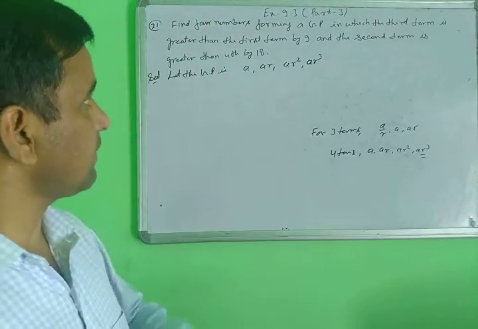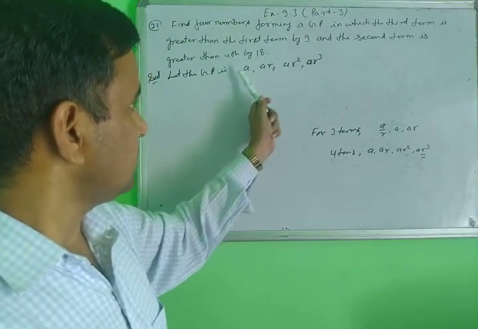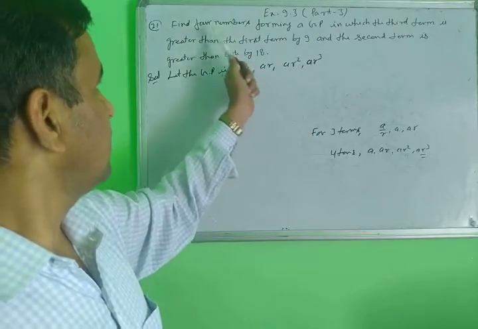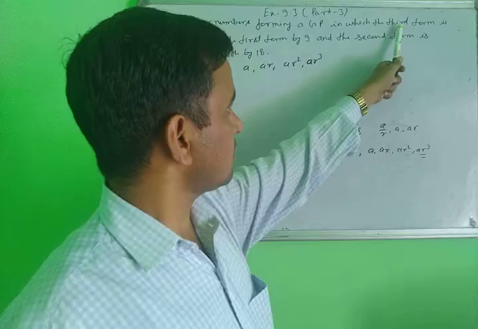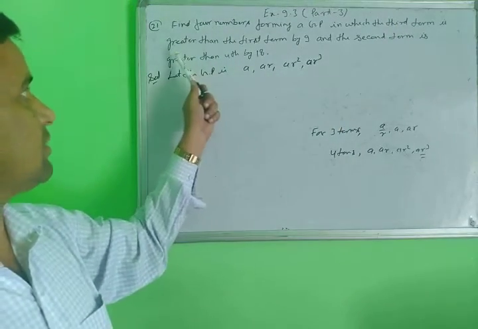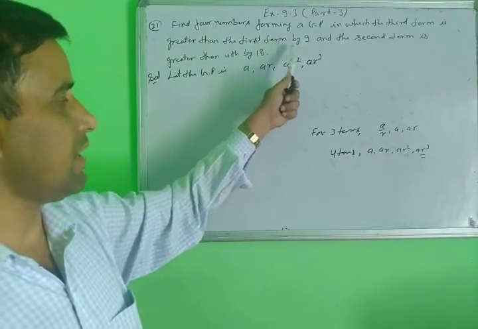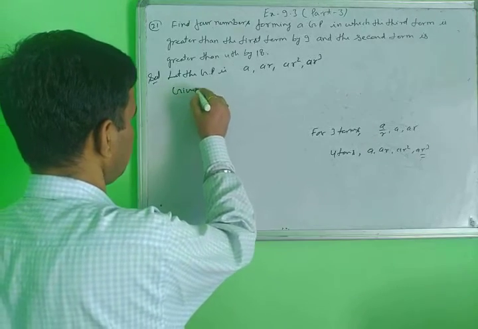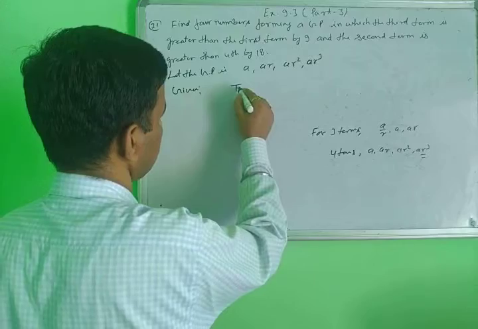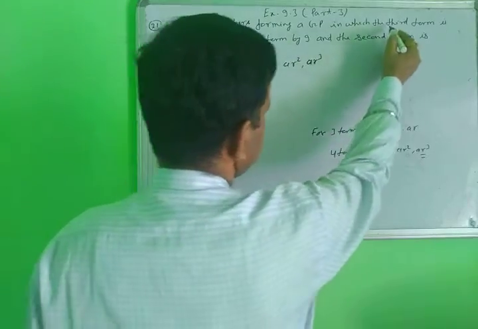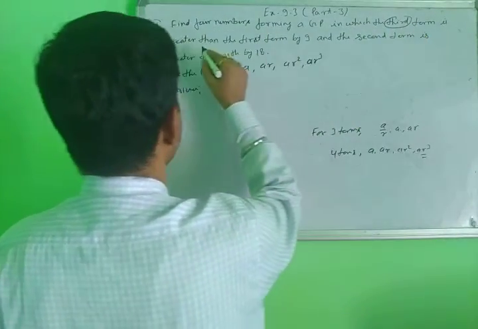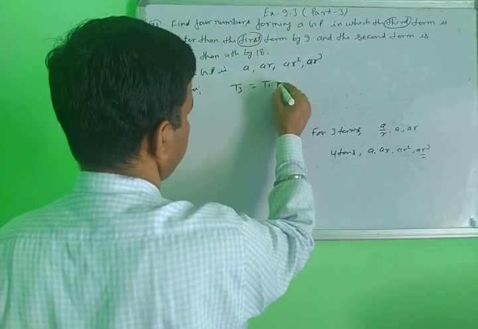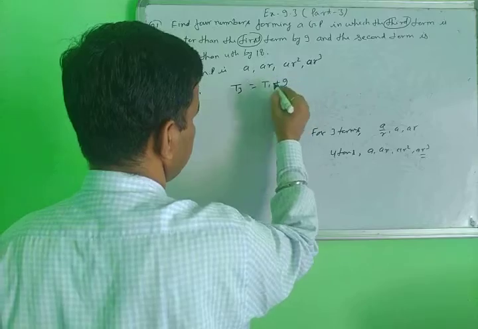Second condition here. In this GP, what condition is given? The first condition is the third term is greater than the first term by 9. This is also given here. The third term is greater than the first term, so it equals T1 plus 9.